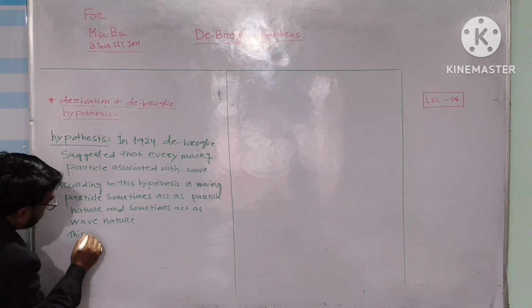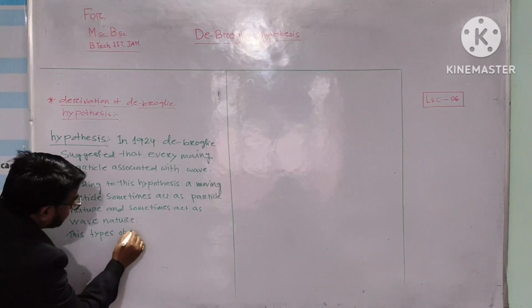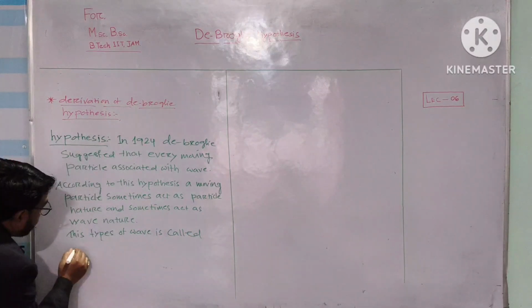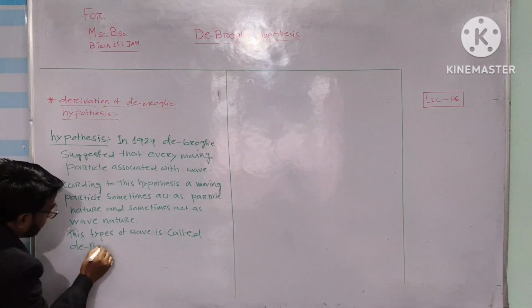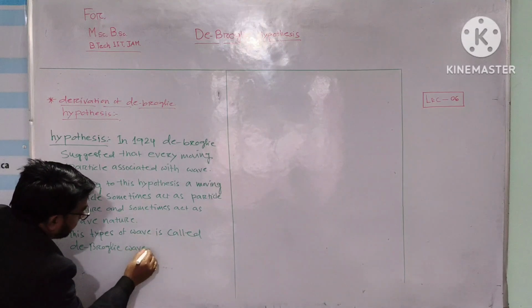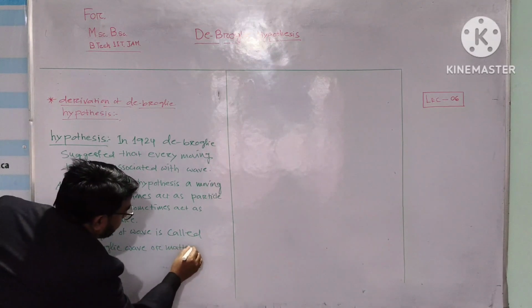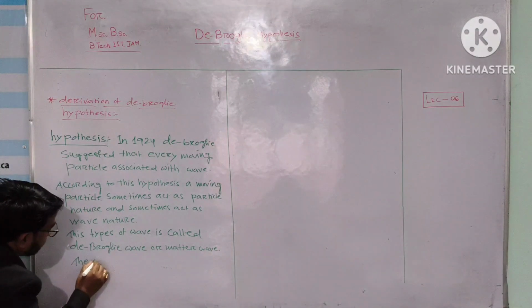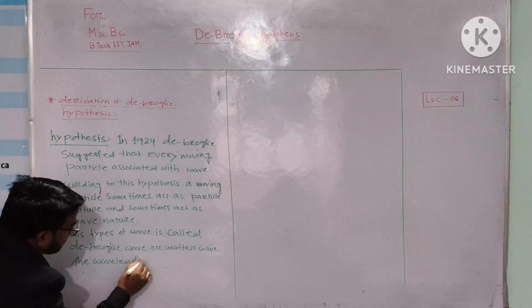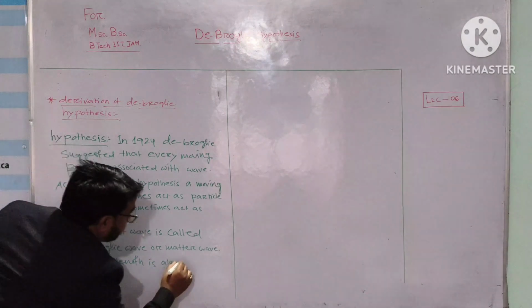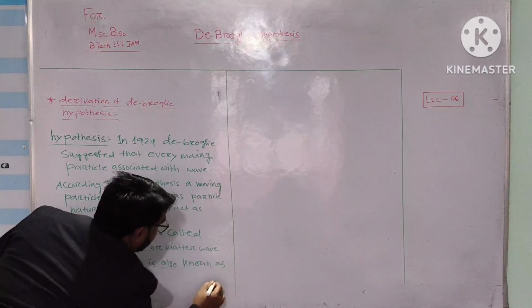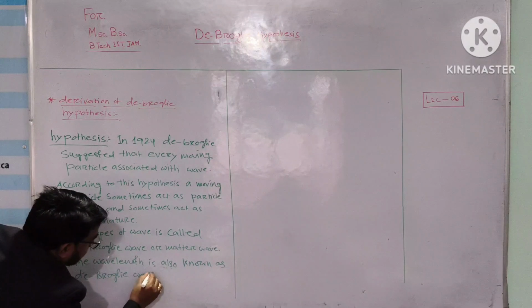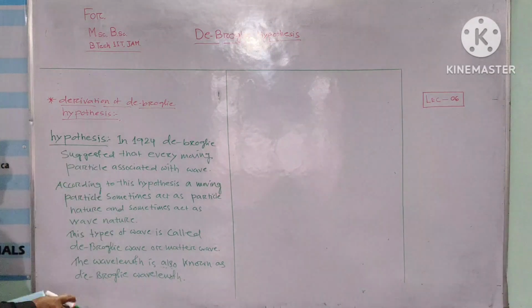These types of wave are called de Broglie wave or matter wave, and the wavelength is also known as de Broglie wavelength. Okay.